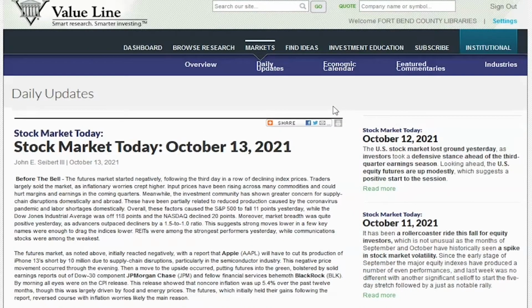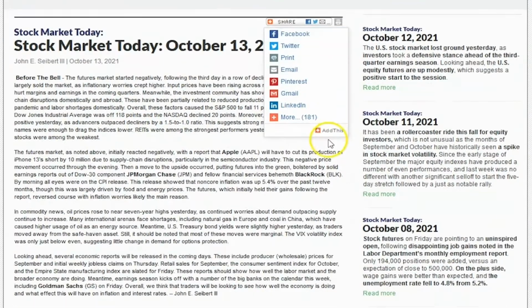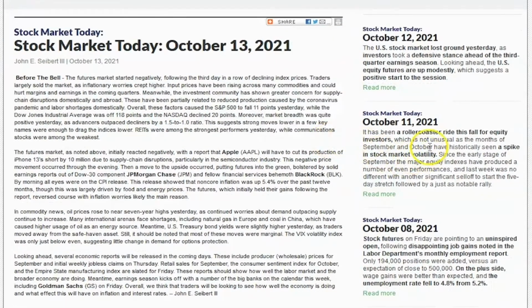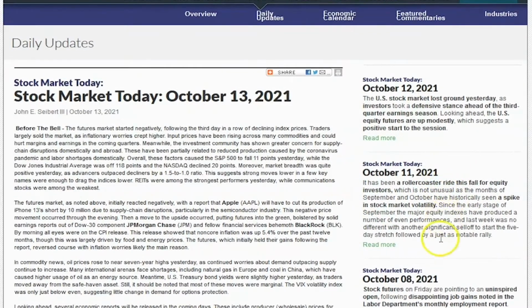This update will explain what interesting moves the stock market made recently and what you can expect the stock market to do today. On the right side, you'll see other reports from previous days. Going back to the overview,